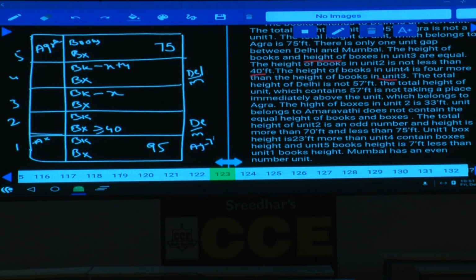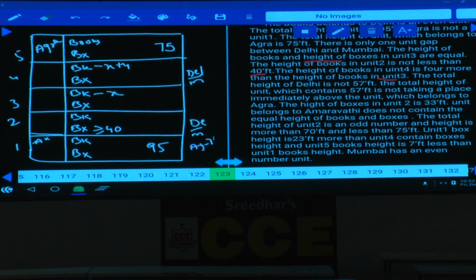And the total height of the Delhi unit is not 57 feet. Delhi is not 57 feet, and the unit which has a total height of 57 feet is not taking a place immediately above the unit which belongs to Agra, isn't it?